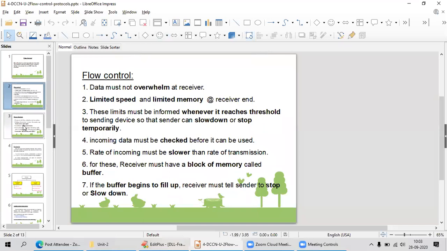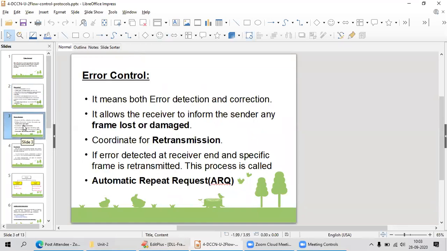Okay, next we are going to see error control. What is error control? It means both error detection and error correction. It allows the receiver to inform the sender of any frame lost or damaged. In this case your protocol or your software, whatever app you are using, must inform the sender that there may be a lost frame or a damaged frame you got. The receiver has to send this information to the sender.